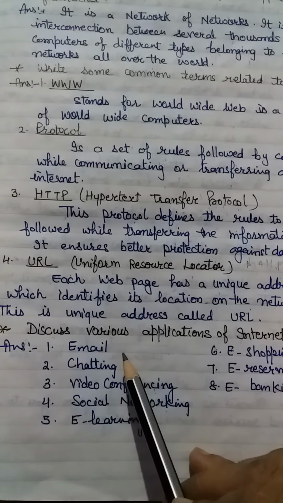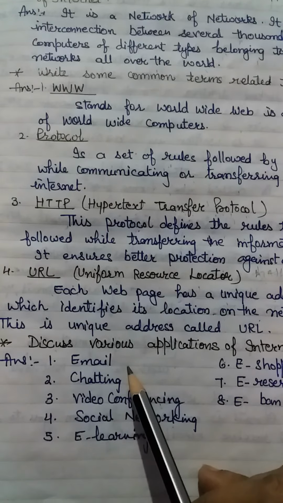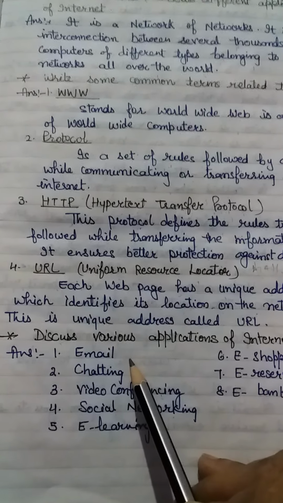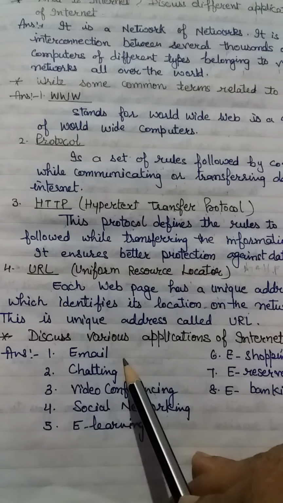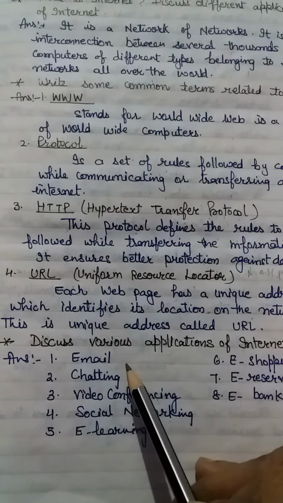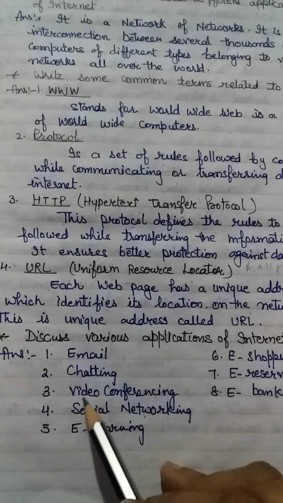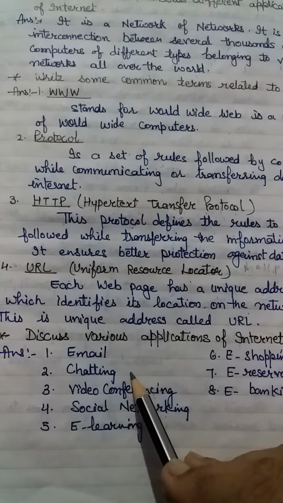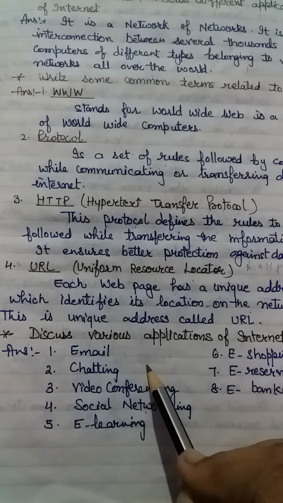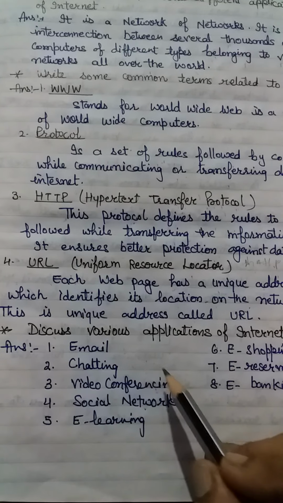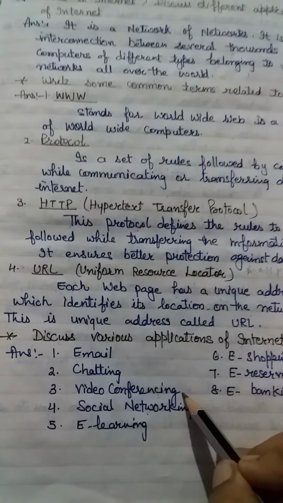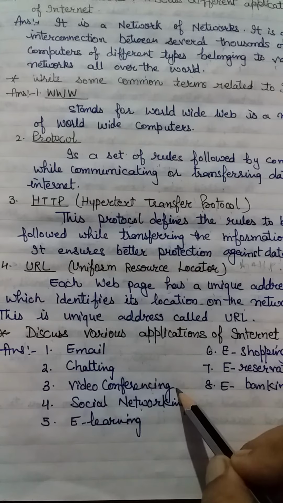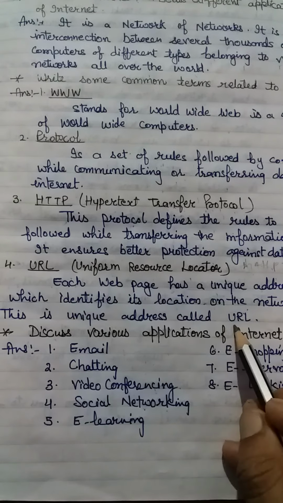Email: we send electronic mail with the help of the internet, sending and receiving mail. This is one application we are using. Then chatting via WhatsApp, and sometimes you use video conferencing via the internet.